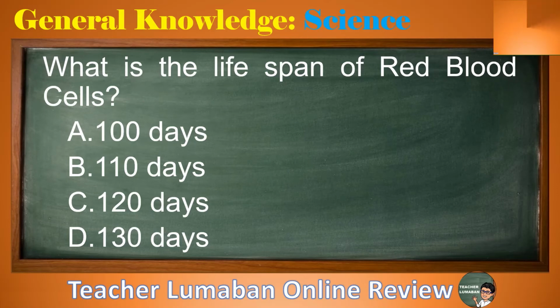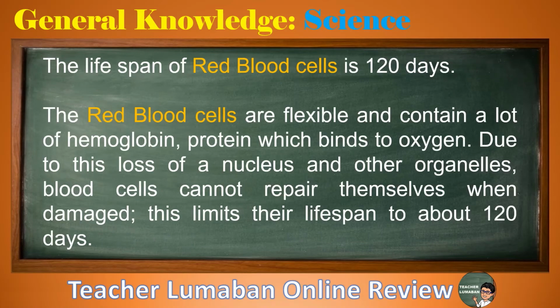The correct answer is letter C, 120 days. The lifespan of red blood cells is 120 days. The red blood cells are flexible and contain a lot of hemoglobin, a protein which binds to oxygen. Due to the loss of a nucleus and other organelles, red blood cells cannot repair themselves when damaged. This limits their lifespan to about 120 days.